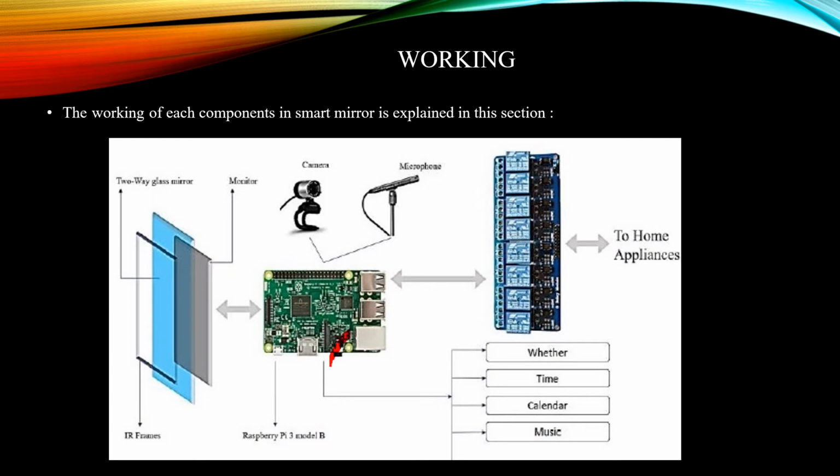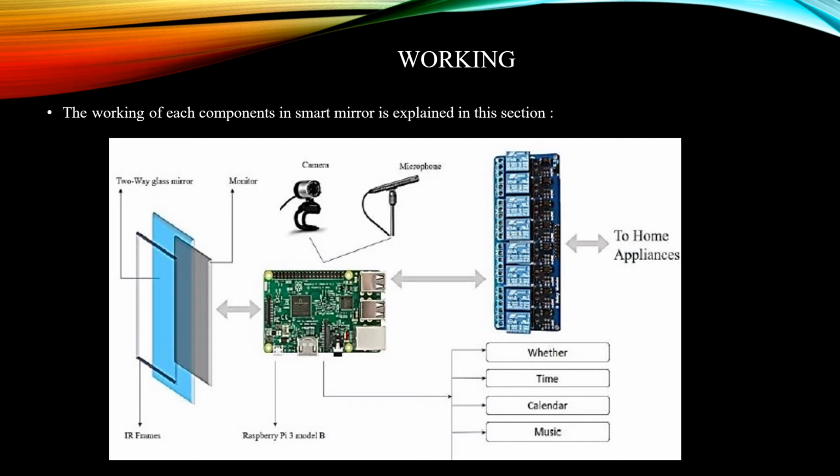It has a vital, crucial role in this smart mirror. Now we have the 8-channel relay here, which is connected to the home appliances, and the weather, time, calendar, music. These are the events that are scheduled in the Raspberry Pi to be displayed in the smart mirror. So we can see how these events are scheduled.